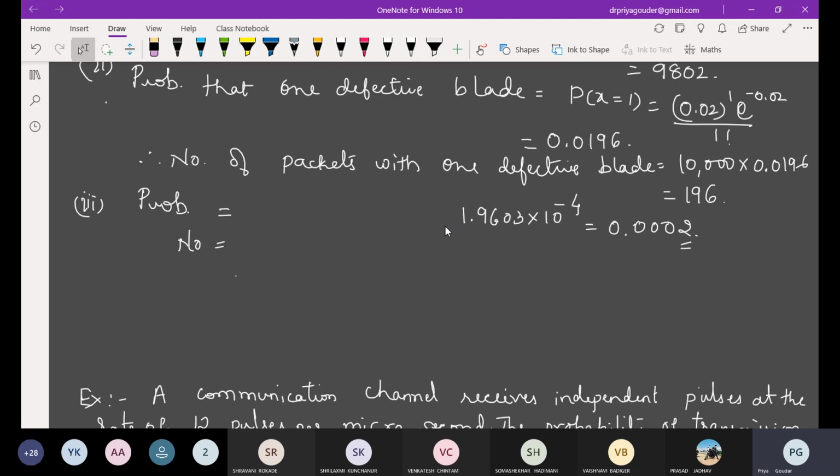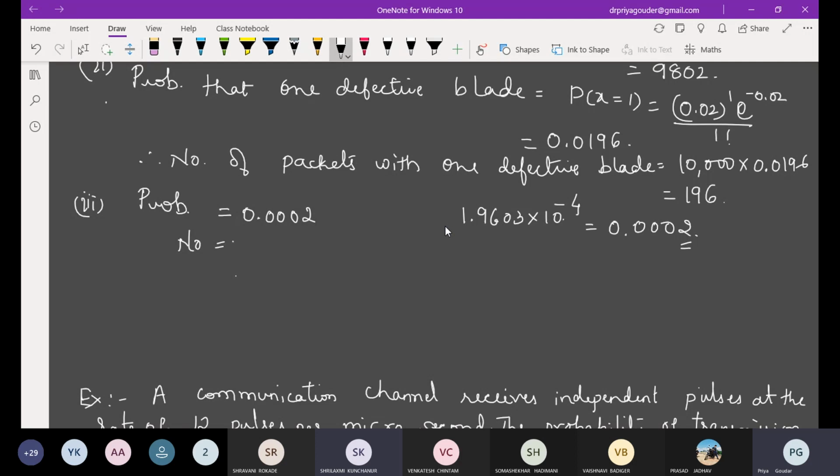Instead of writing 196 again, you make it as 2. That's why in the question they have given approximately. Otherwise, if you keep this quantity and multiply by 10,000, you get 1.9604 only.